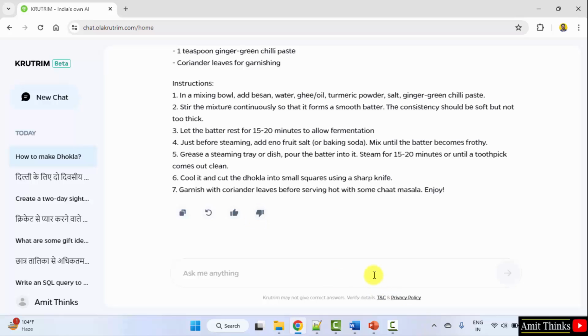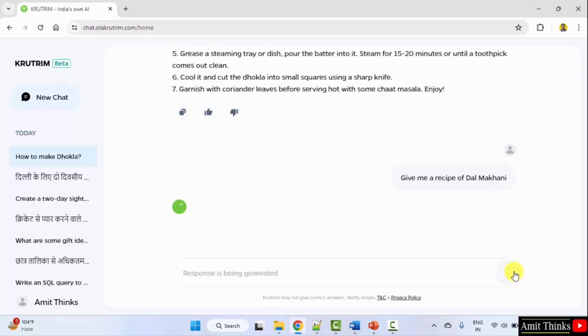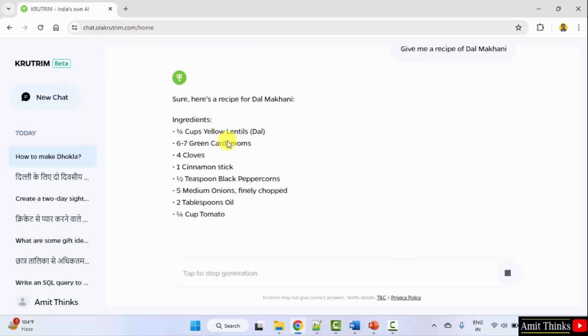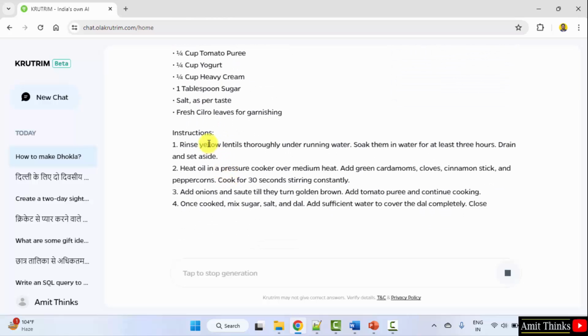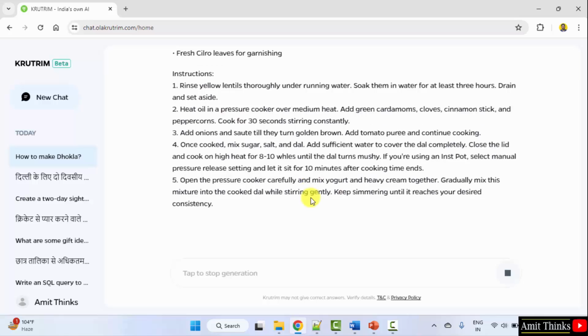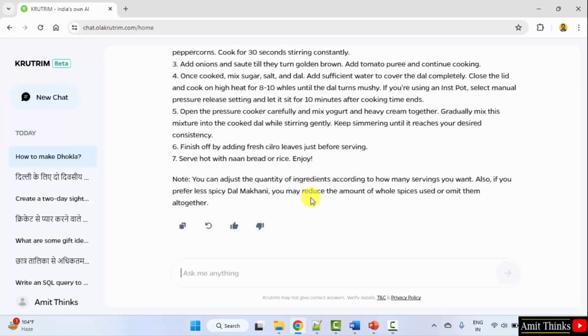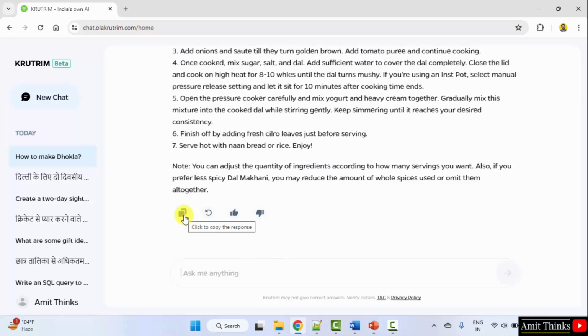Now let us see another example. Okay, give me a recipe of dal makhani. Here it is, Indian dal makhani. Okay, and ingredients as well as the instructions are also visible. Okay, you can copy it from here. In this way, guys, we can easily use Krutrim to generate recipes.